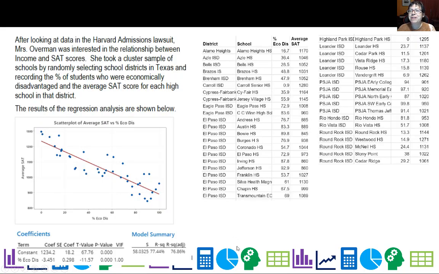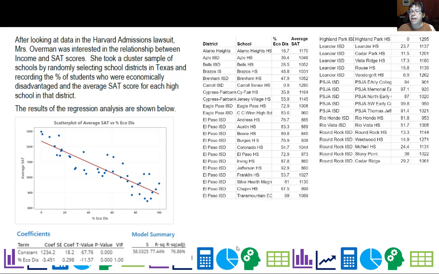All right. Speaking of geekiness, I was looking at that Harvard admissions lawsuit data, and I remember hearing the story that there's some correlation between SAT and income. I thought that's interesting. So I went scouring the Texas report cards, where you can look up the percent of students that are economically disadvantaged and their average SAT score for the school.